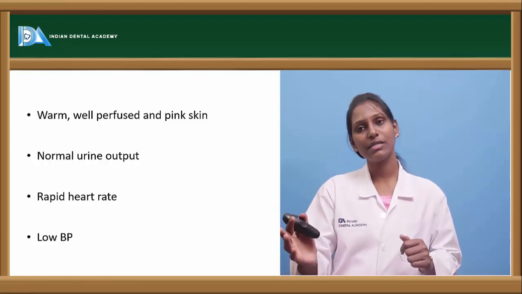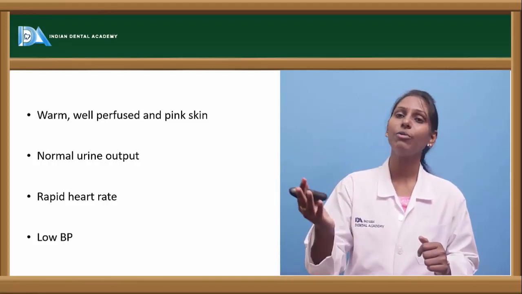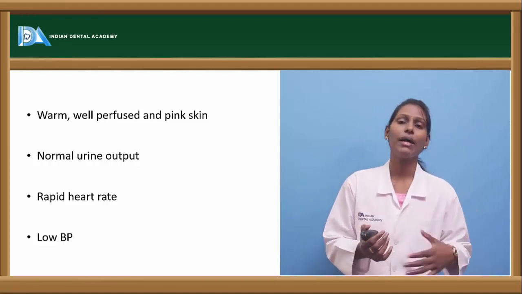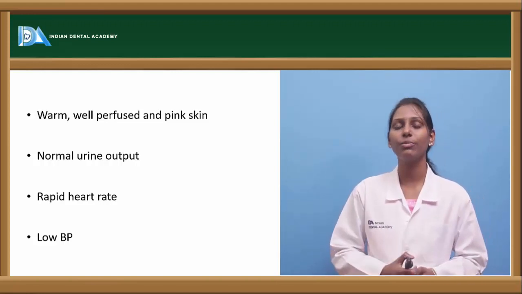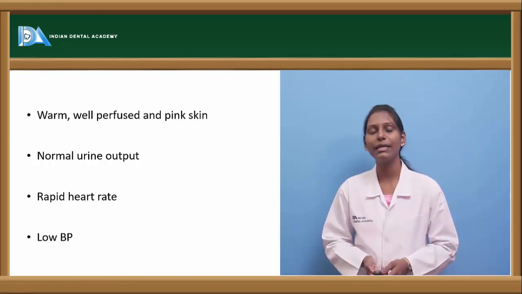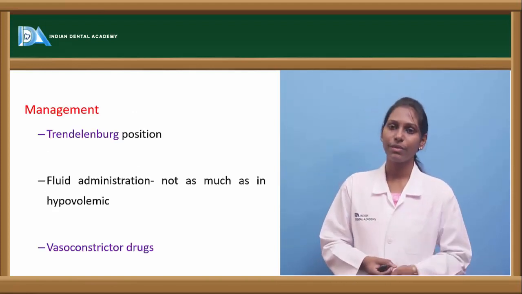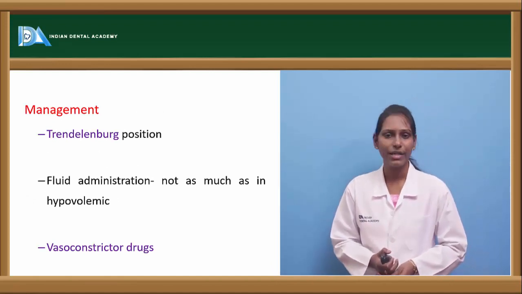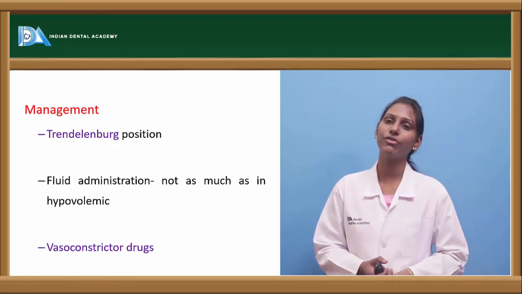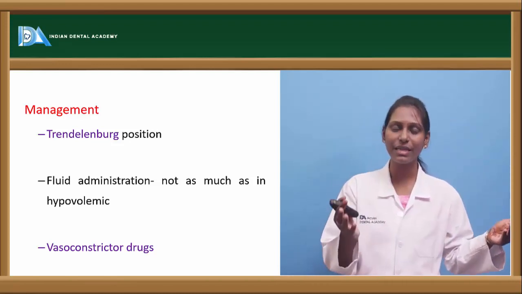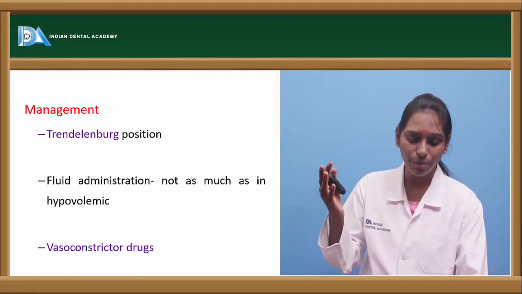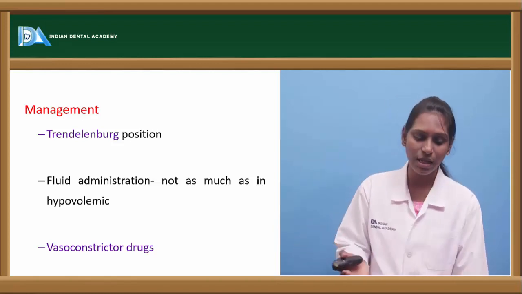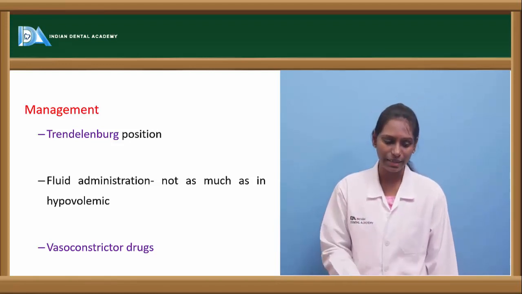Another important difference here is that urine output is usually normal in case of neurogenic shock, whereas in case of cardiogenic, traumatic or hypovolemic shock, urinary output is usually decreased. There will be rapid heart rate and low blood pressure measured in case of neurogenic shock. Management: Trendelenburg position, again for bringing back the perfusion, bringing back the venous return to the heart, because we have seen that vasovagal shock is usually because of pooling of blood in the large vascular areas, thus causing decreased venous return, which will also cause low cardiac output and reflex bradycardia in these cases.